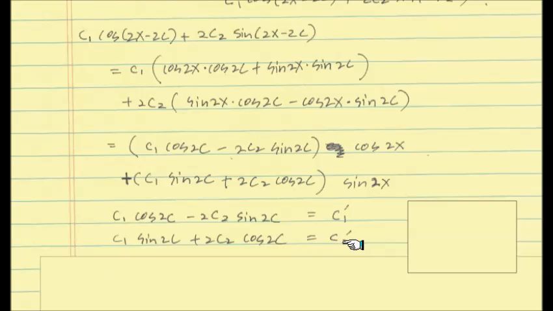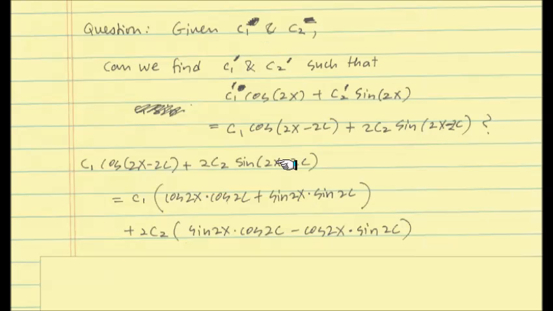The question, again, is that given C1 and C2, and the base point is given, can there be a C1 prime and C2 prime that satisfy this condition? C1 prime has to be this number, C2 prime has to be that number. It's that easy. It's done. We found C1 prime and C2 prime, which make these two things exactly equal to C1 prime cosine 2x plus C2 prime sine 2x.